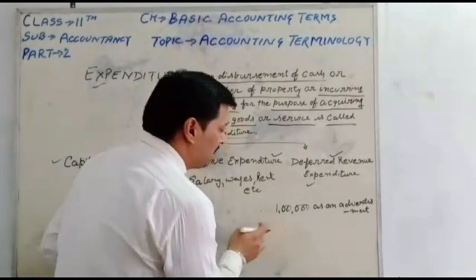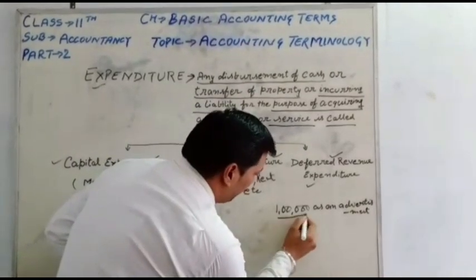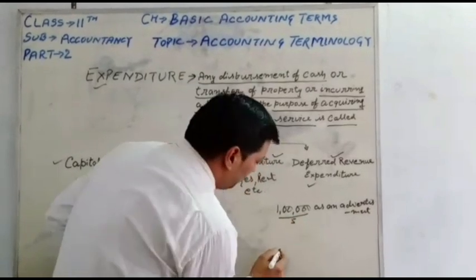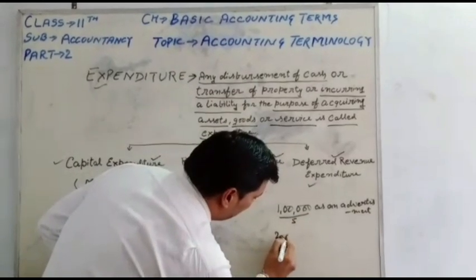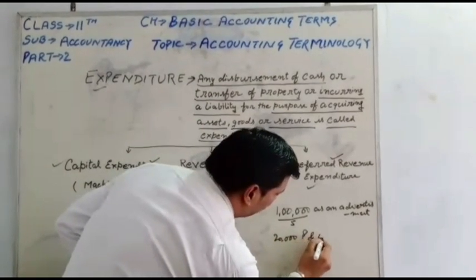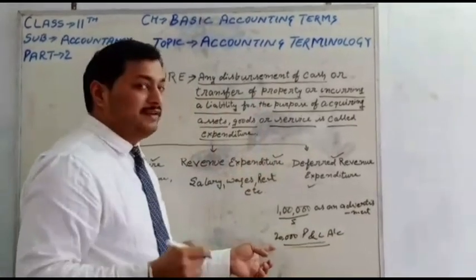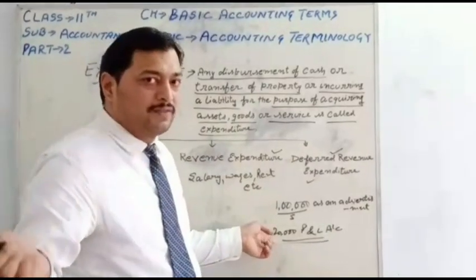Suppose the benefit is for 5 years. So we divide 1 lakh rupees by 5, which means 20,000 rupees each year. We will post it in the profit and loss account, and the remaining 80,000 we will transfer to the asset side of the balance sheet.